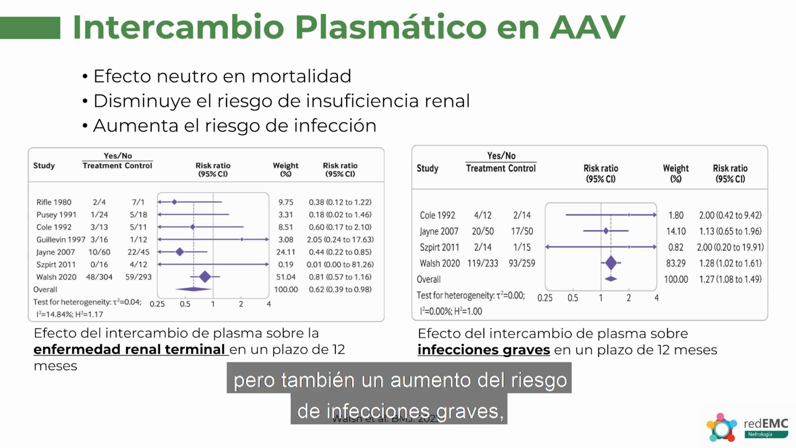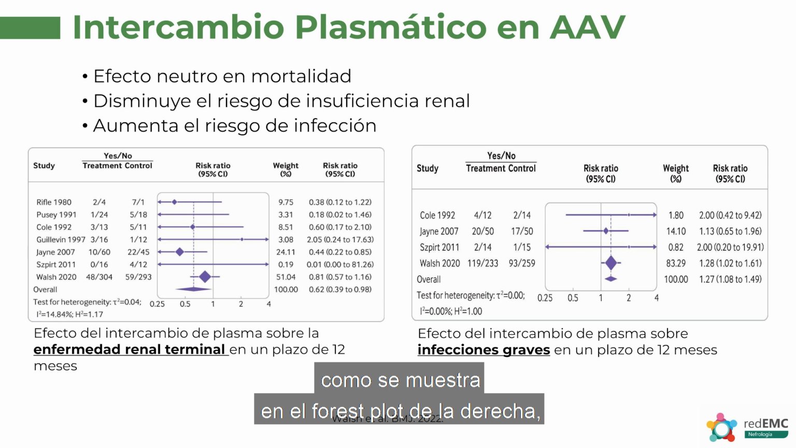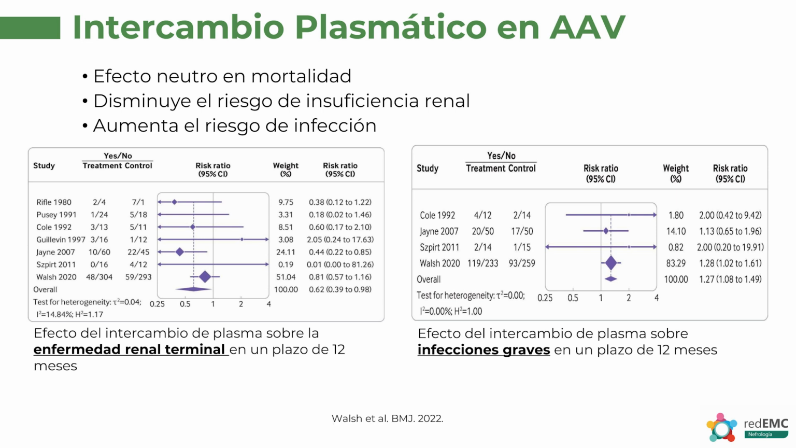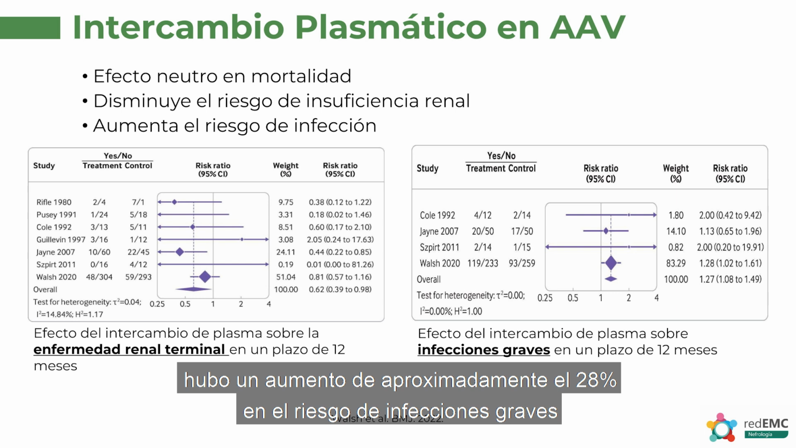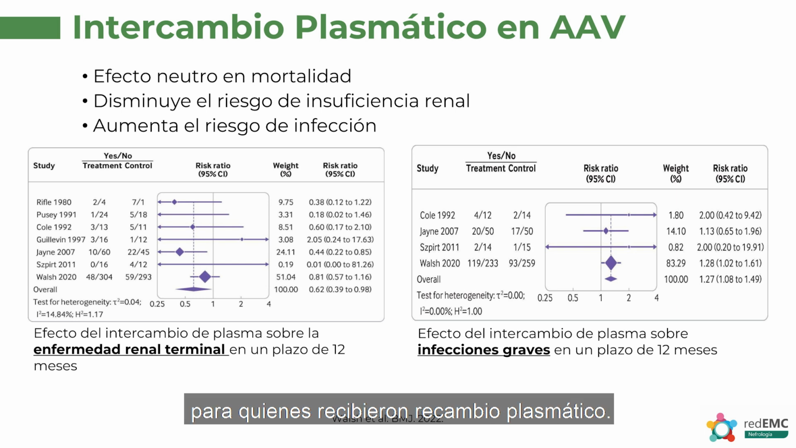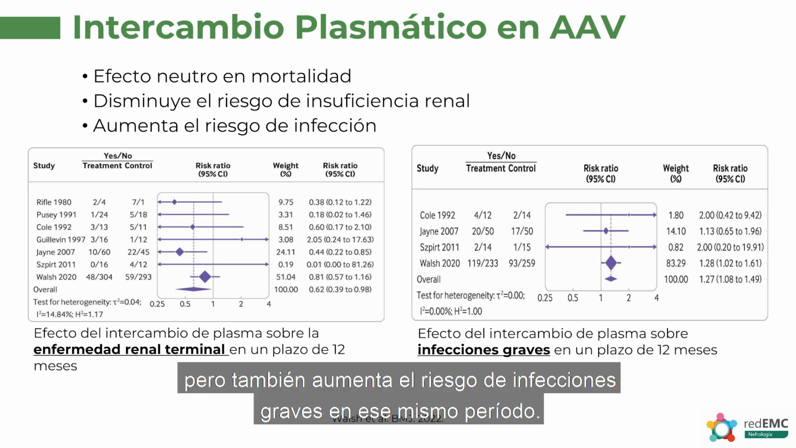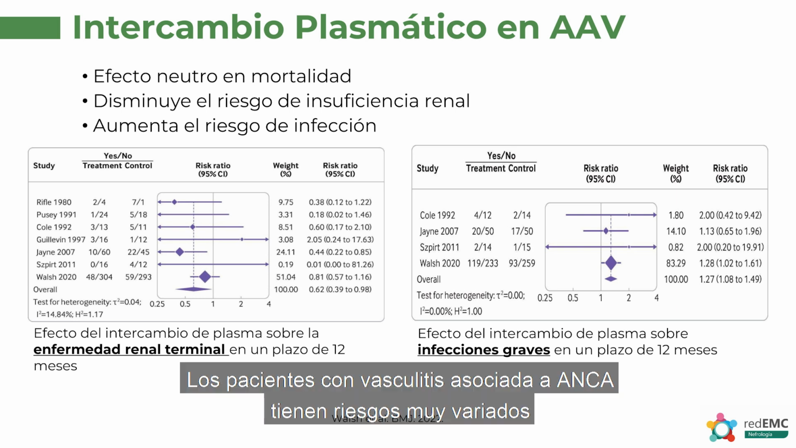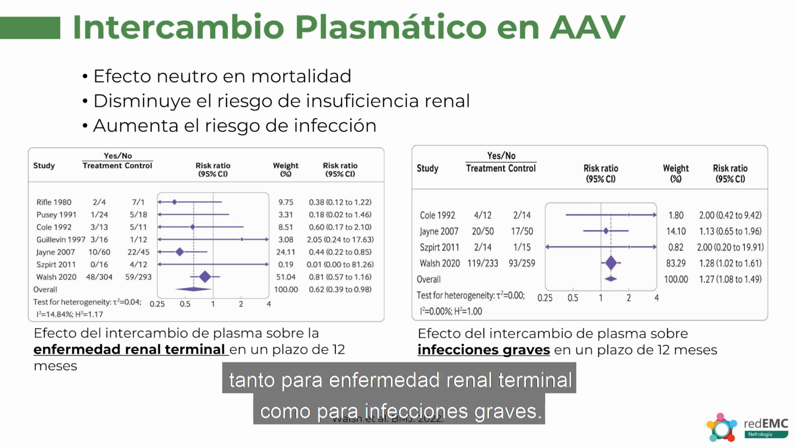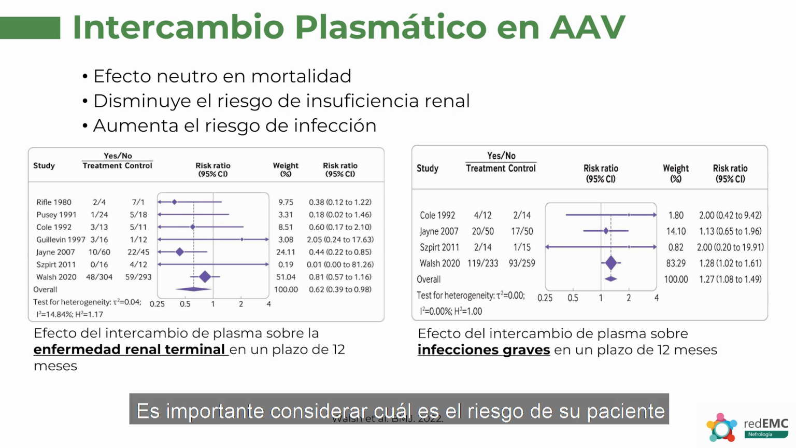But there was also an increased risk of serious infections, which is shown in the right-hand forest plot, where at 12 months there was roughly a 28% increase in the risk of serious infections for those who received plasma exchange. So it does reduce the risk of end-stage kidney disease for the first 12 months, but it also increases the risk of serious infections over the first 12 months. Now, patients with ANCA-associated vasculitis have very wildly different risks for both end-stage kidney disease and for serious infections. And so it's important to consider what your patient's risk of end-stage kidney disease and serious infections might be when considering this therapy.